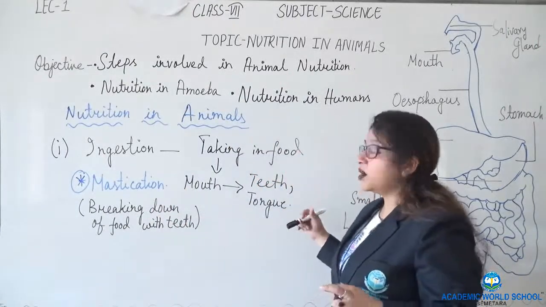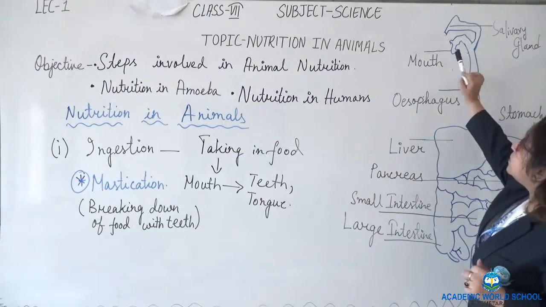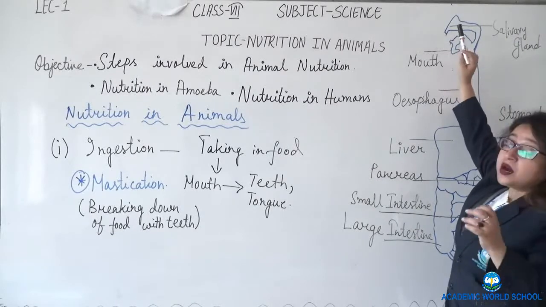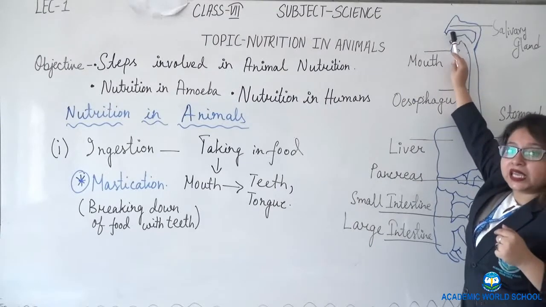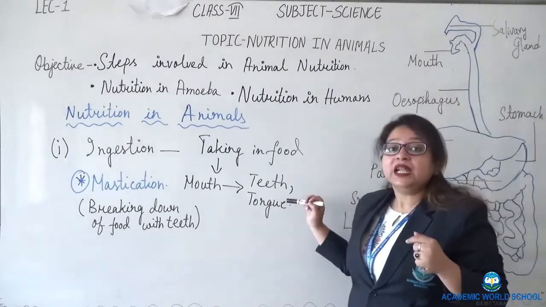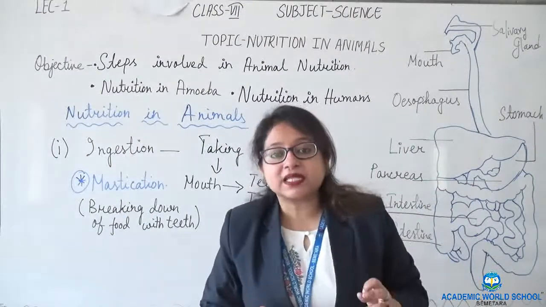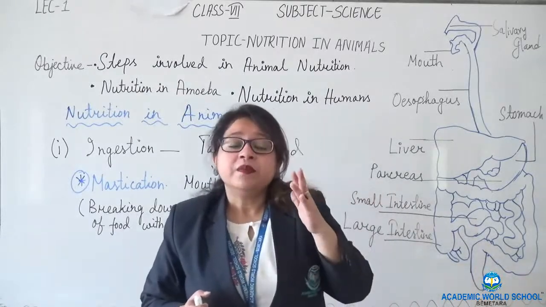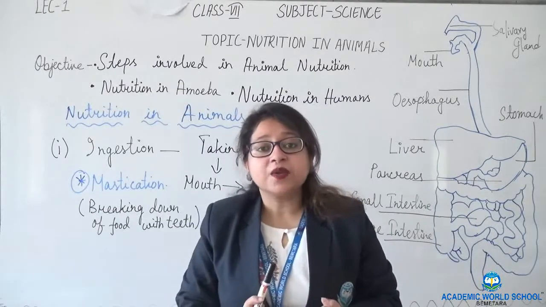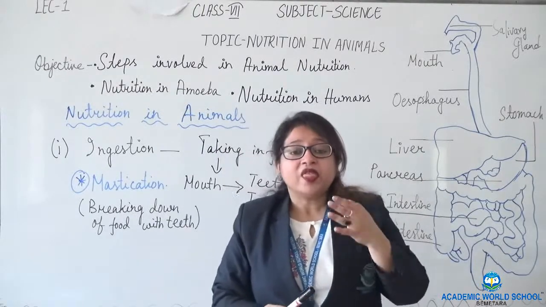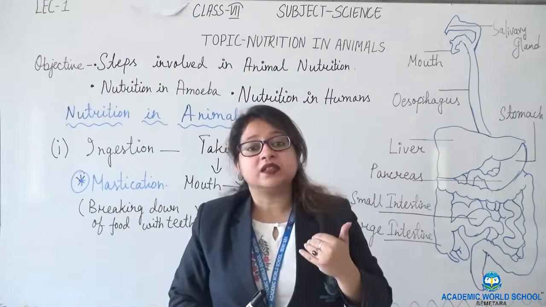So in ingestion, the organs related are first teeth and tongue. If you see this diagram, first is the mouth. So the digestive process starts from the mouth, where we take in food. Here we have teeth and tongue. The process of breaking down food into smaller pieces with the help of teeth is known as mastication. Now there are mainly 4 types of teeth: incisors, canines, premolars and molars. The total number of teeth is 32, 16 in the upper jaw and 16 in the lower jaw.